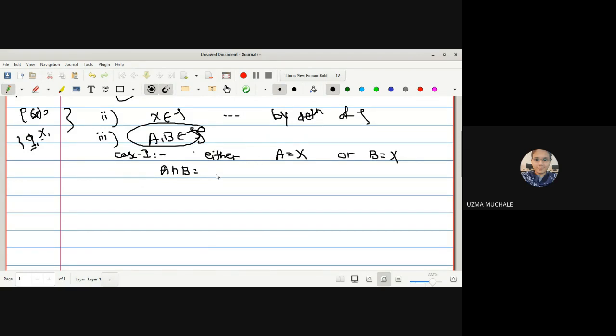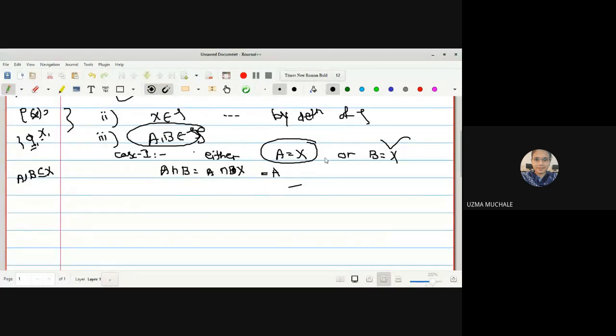Suppose I have considered that B is equal to X. So what will be the intersection of this X with A? It is A, no? Because in the intersection we are taking the smaller member. A and B both are members of tau. So what will be the intersection? X is the larger set, so the intersection of the larger set with the smaller one is set A.